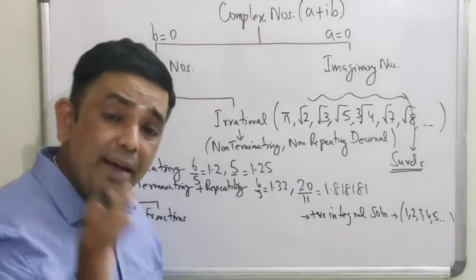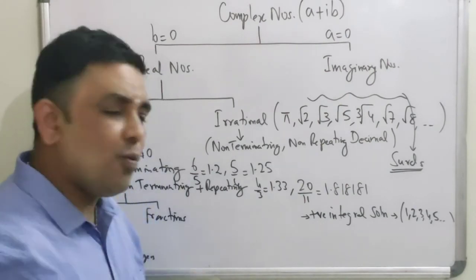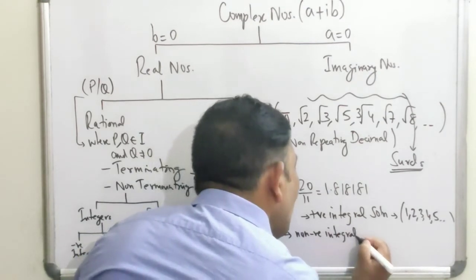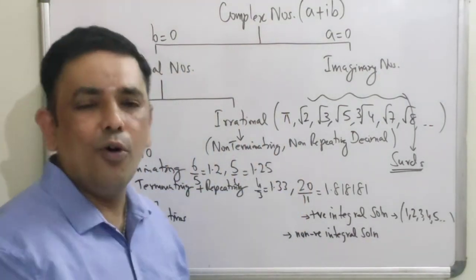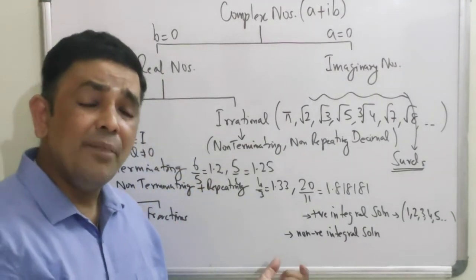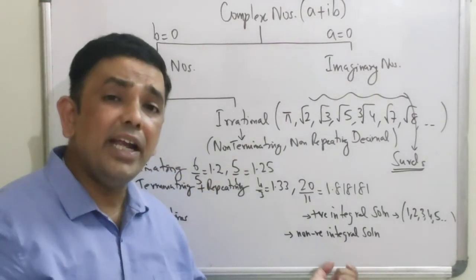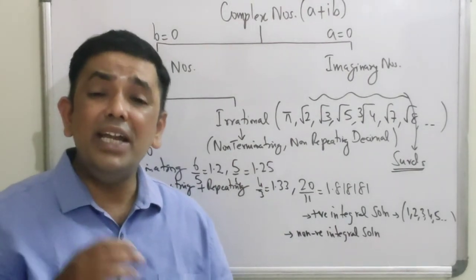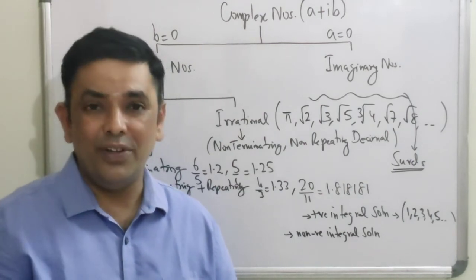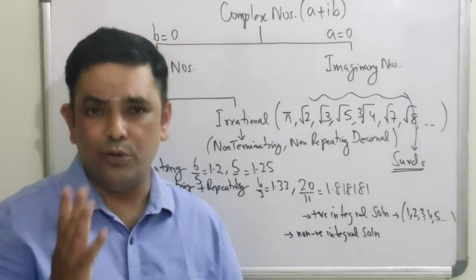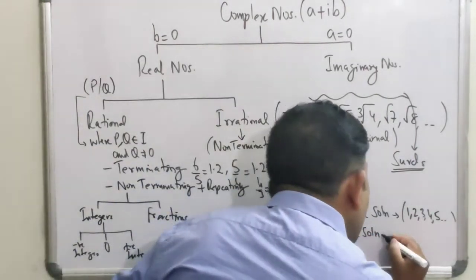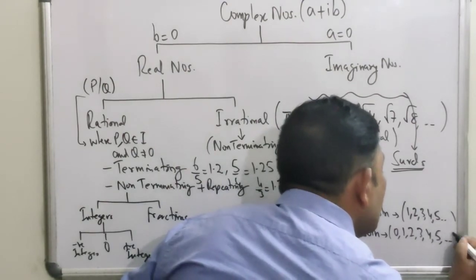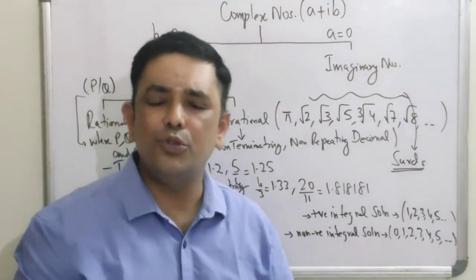But the same question, if it asks you to calculate the non-negative integral solution, I hope you are paying attention. If the word gets changed to non-negative integral solution, so what is a non-negative integer? A non-negative integer is anything that is not negative. Okay, so is 0 negative? No, 0 is not negative. So a non-negative integral solution will start from 0 and will go 0, 1, 2, 3, 4, 5 and so on up to infinity.